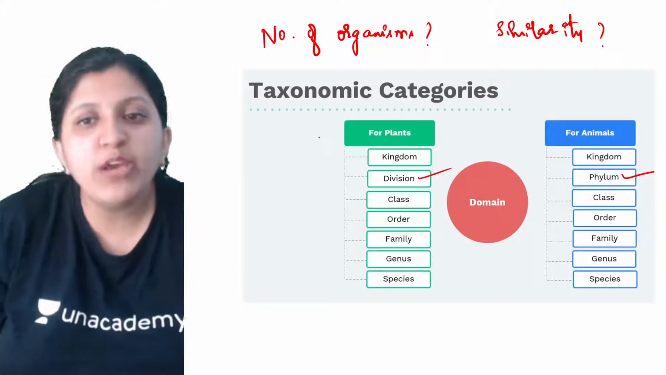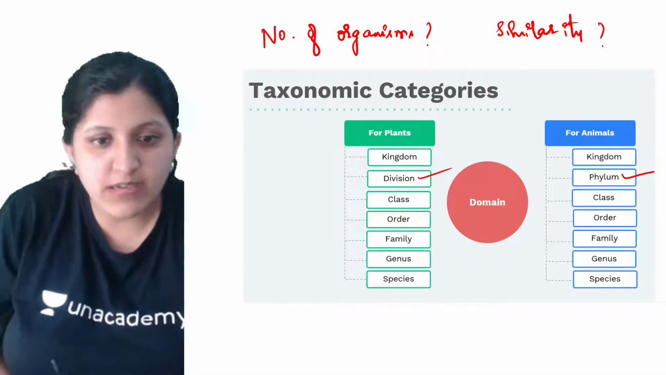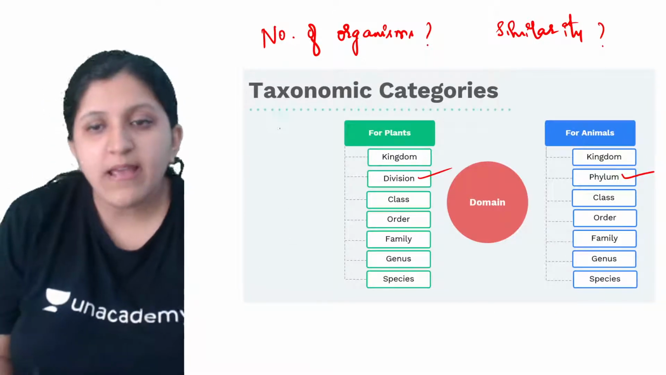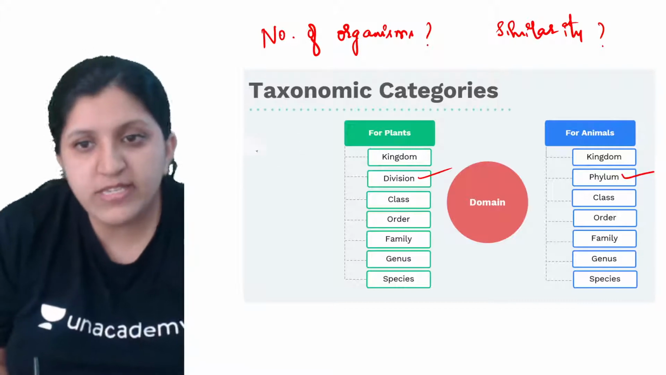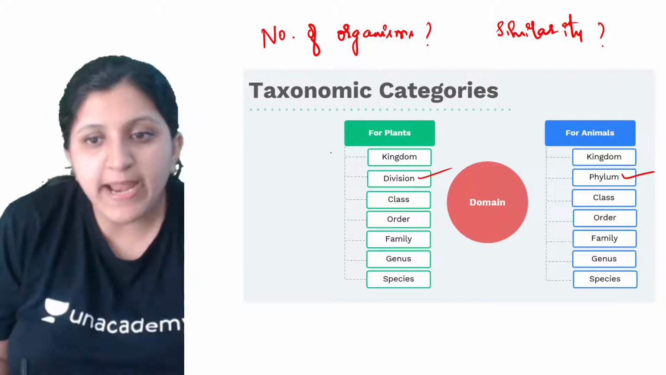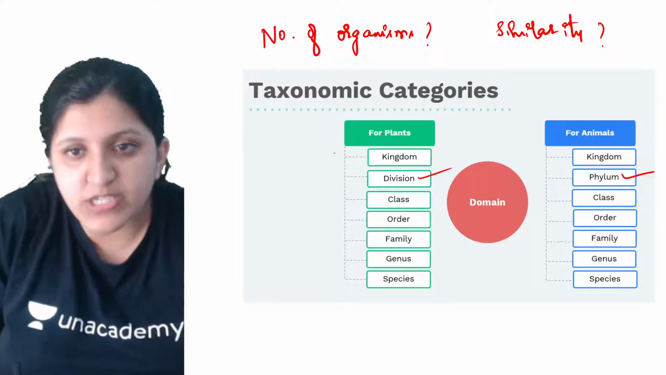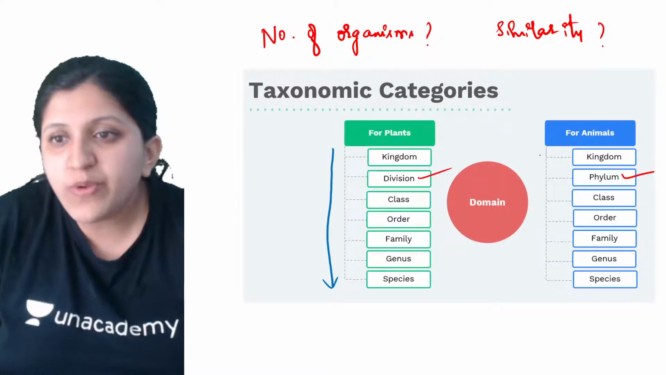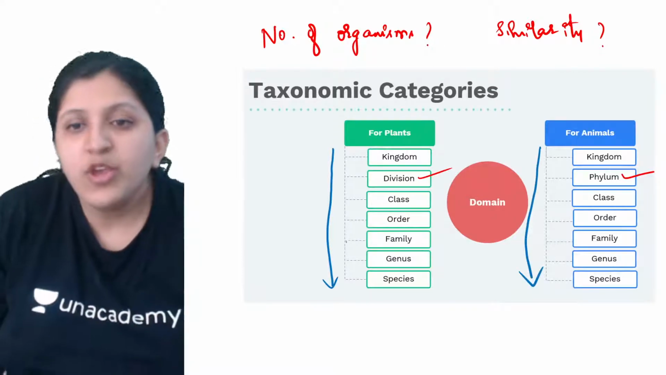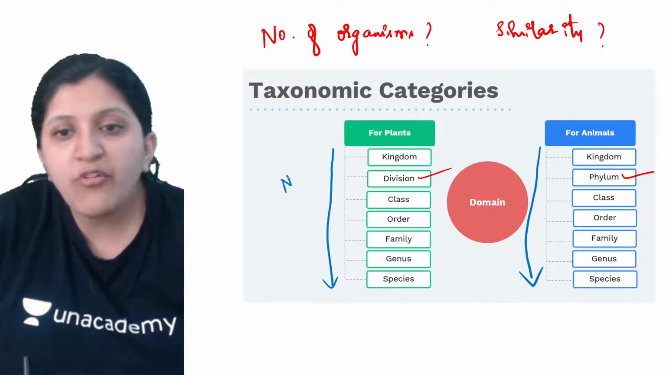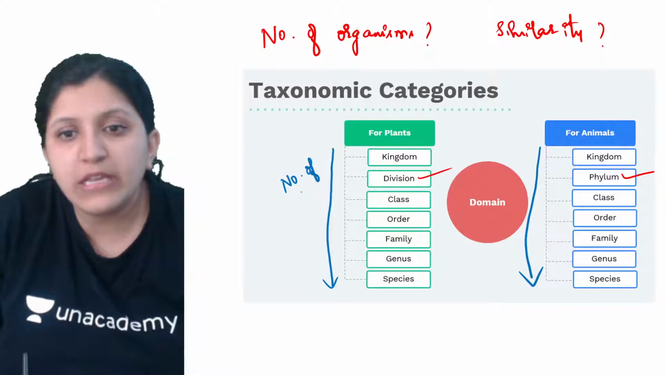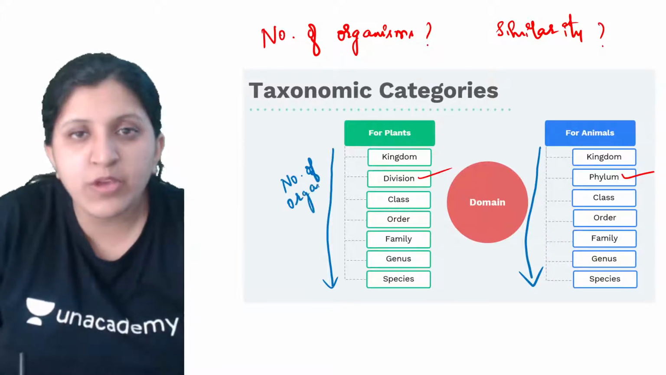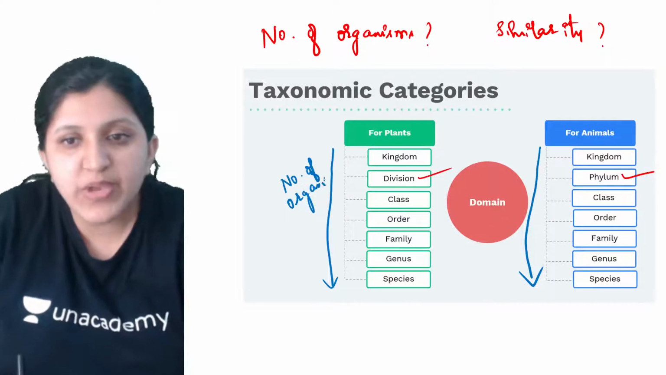So as we go down, let's say from kingdom to species, we are going in this direction. As we go down in this direction, you can see that the number of organisms is going to decrease, because they are getting specific. We are getting specific characteristics here.